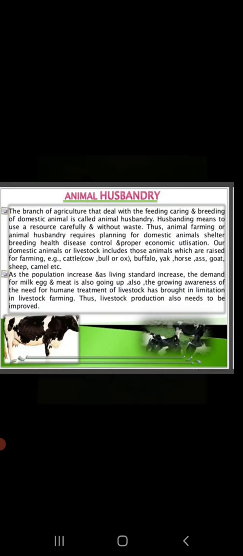Rearing of these animals on a large scale with proper food, shelter, and care is called animal husbandry. The term husbandry basically means to take care of, without doing any kind of wastage. So we rear the animals by taking good care of them. Animals are raised in farms. For example, apiculture. Do we all know what is apiculture? Apiculture is large scale rearing of honeybees.